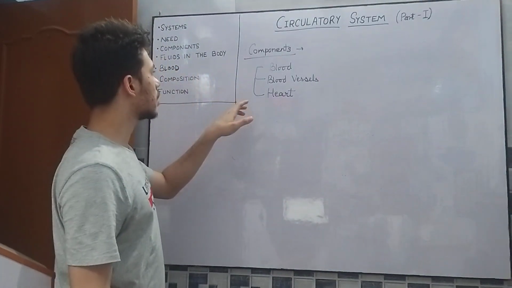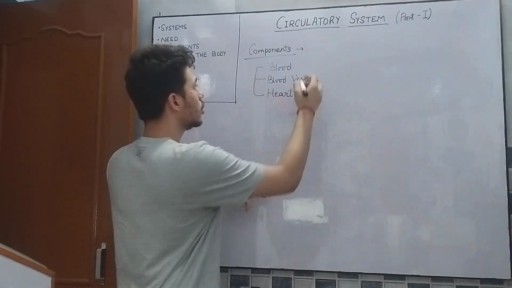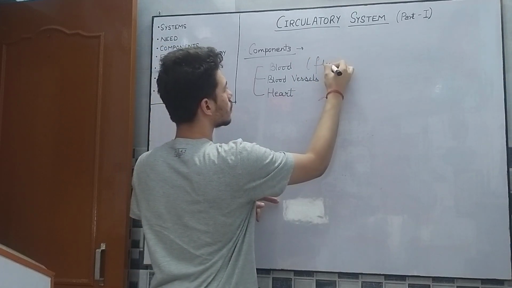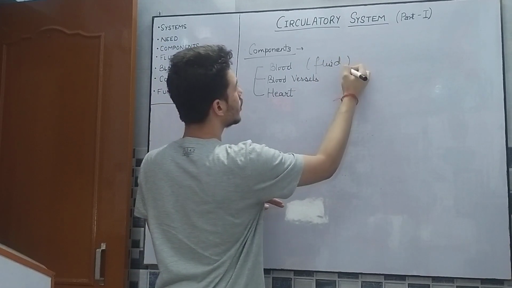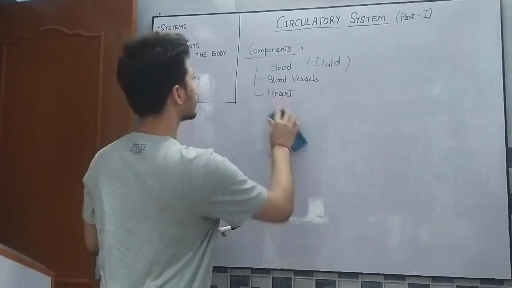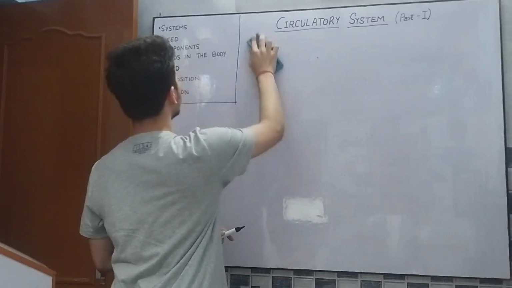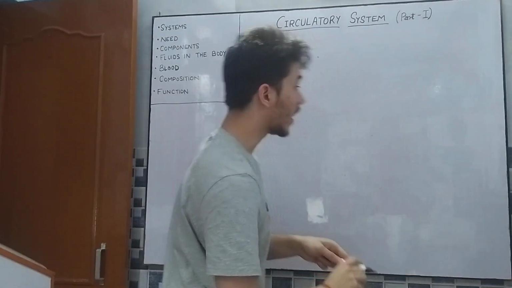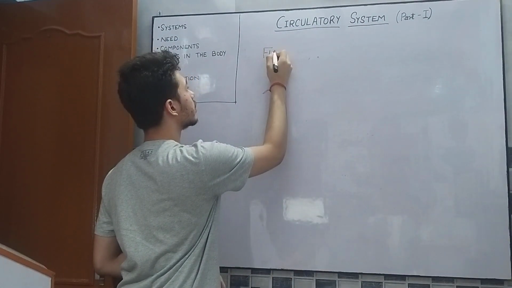Now we will discuss blood, which is the fluid or liquid component of our circulatory system. First we'll discuss the fluids in the body. As we know, there are many fluids in the body.